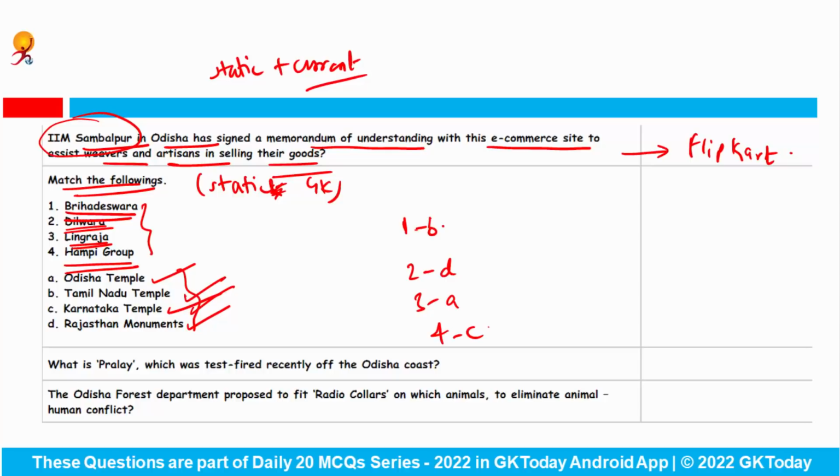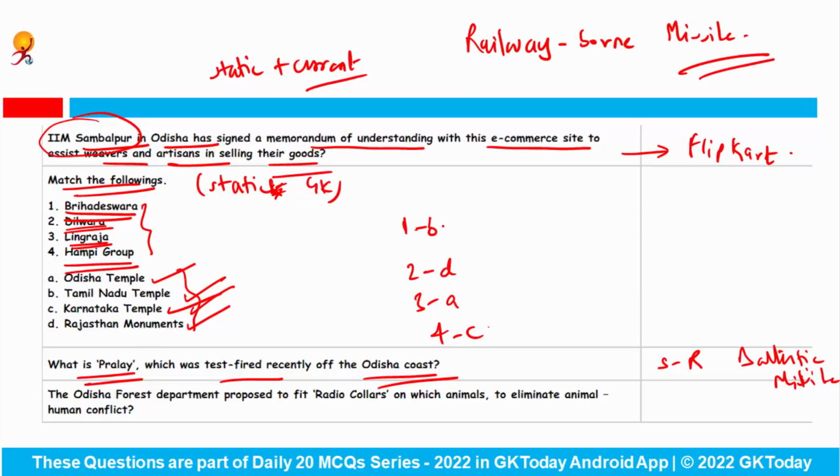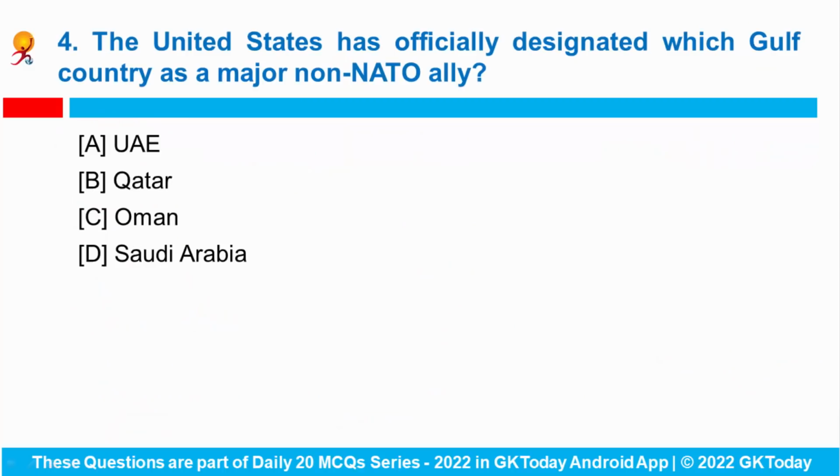Okay. Next question. What is Pralay, which was test fired recently off the Odisha coast? So basically Pralay is a short range ballistic missile. Okay. You have to tell me which country has recently test fired a railway borne missile. Do let me know in the comments. Last question. The Odisha Forest Department proposed to fit radio collars on which animals to eliminate the animal-human conflict? Answer is elephant. Okay. Next question.